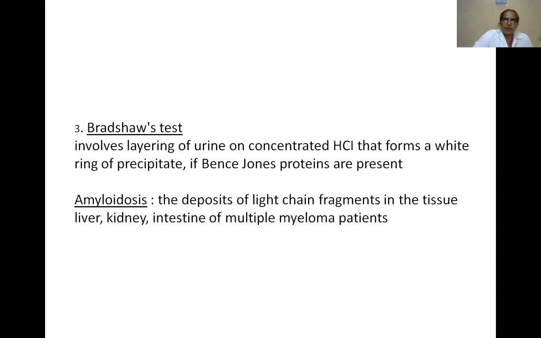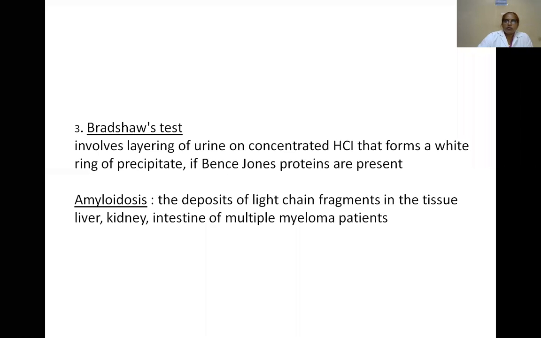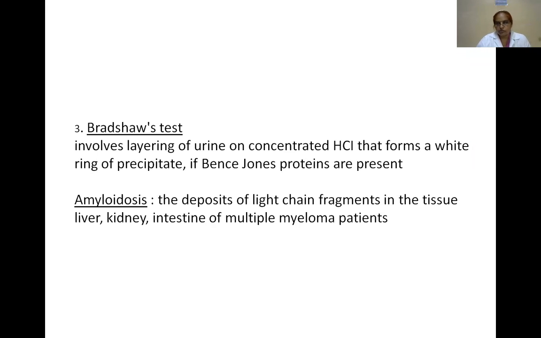Another disease is amyloidosis. What is meant by amyloidosis? That is when the light chain fragments are deposited in the tissues, liver, kidney, and intestine of multiple myeloma patients. So amyloidosis occurs in multiple myeloma patients. Amyloidosis means the deposition of the light chain fragments in tissues like liver, kidney, and intestine.